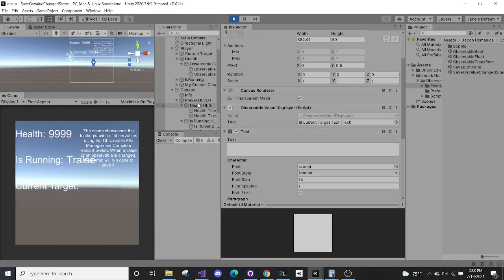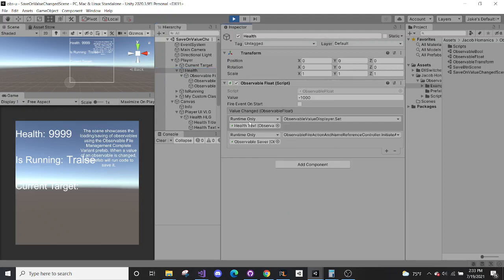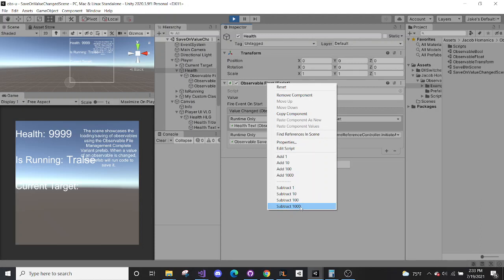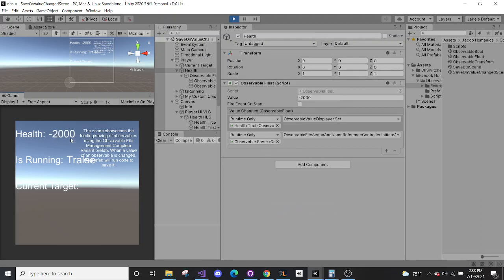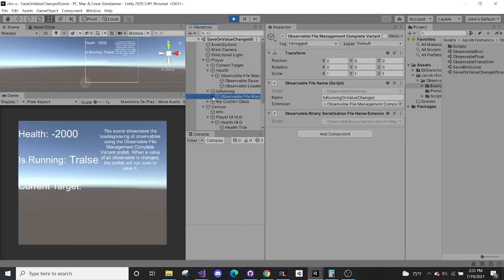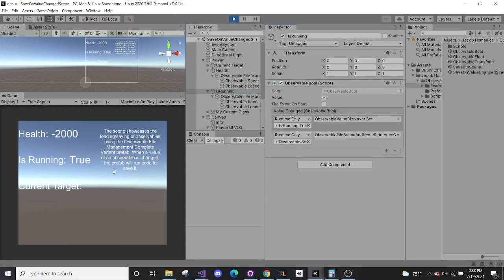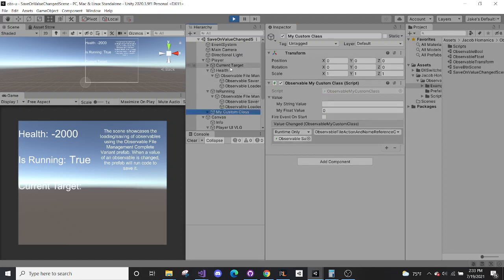Perfect. So health, we set it to -1,000. It didn't update because the value was null. And again, we're not setting anything in updates, we're only setting things on a value change. So let's go ahead and just simply subtract another 1,000. We see -2,000. Is running, let's go ahead and set that. Toggle, true. Current target, again, not getting set because it doesn't save.